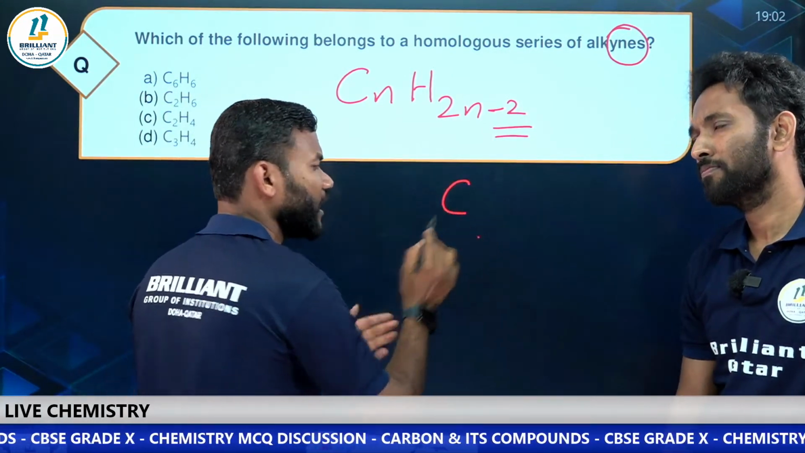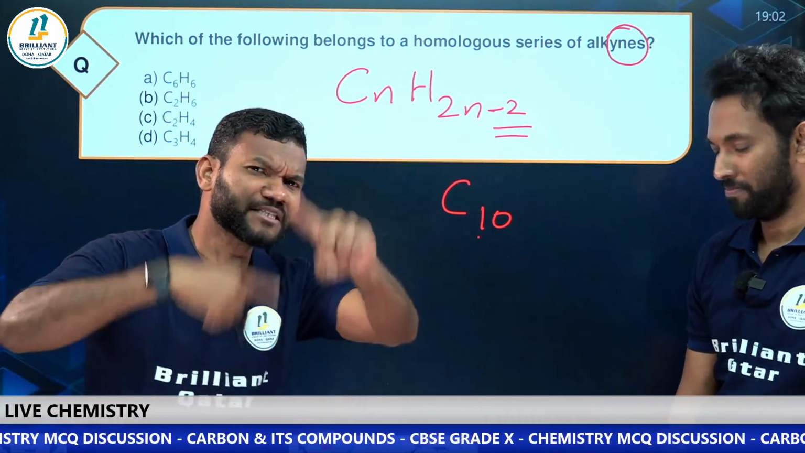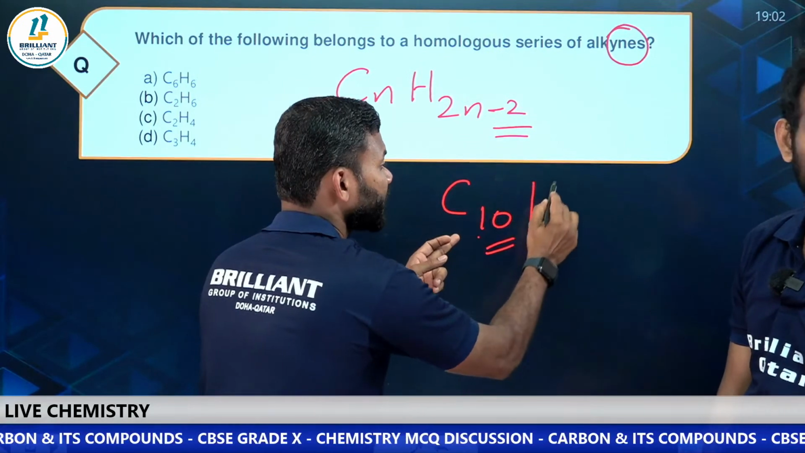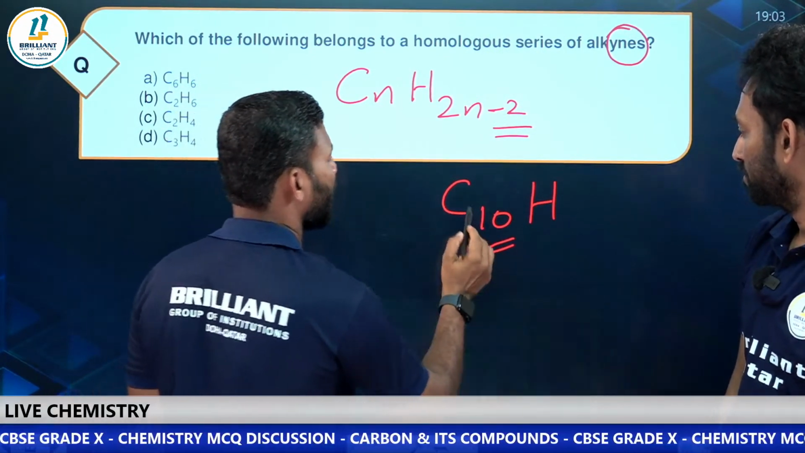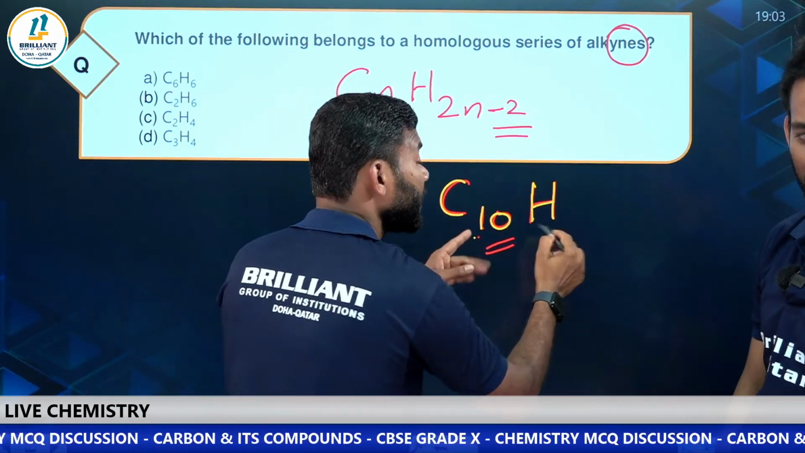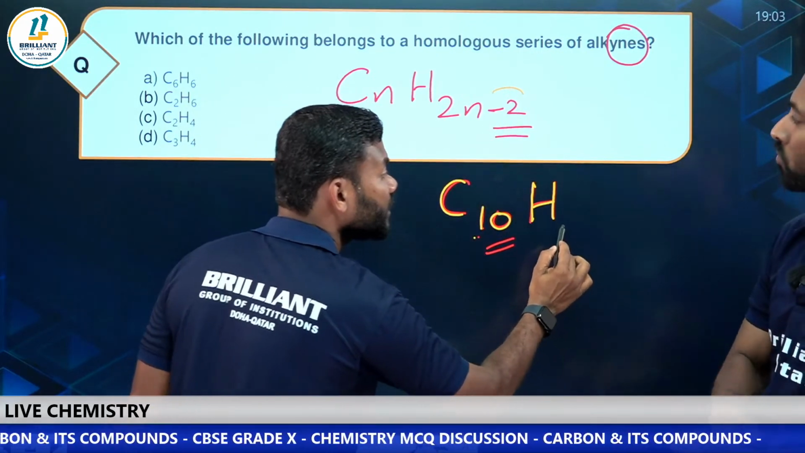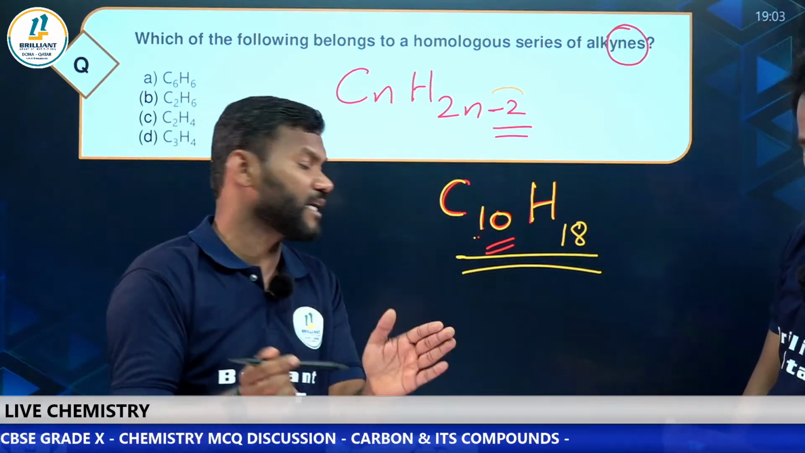I'll tell you, suppose you have taken the carbon atom number as 10. How do you get the alkyne? Just take the double of that. What is the double? 10, 20. Hydrogen atom should be double, 20. But minus 2. Minus 2 means here it should come 18. So easily you can get it.